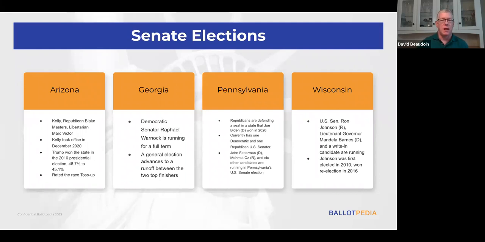So we said in Pennsylvania that the last 2 presidential elections were decided by less than 2 percentage points. In Wisconsin, they went one step better. The last 2 presidential elections were both decided by less than 1 percentage point. So in 2020, President Joe Biden won the state 49.5 to 48.8%. And then in 2016, President Trump carried Wisconsin 47.2 to Hillary Clinton's 46.5%. So statewide races in Wisconsin are even closer than they are in Pennsylvania. And we don't expect that to change.